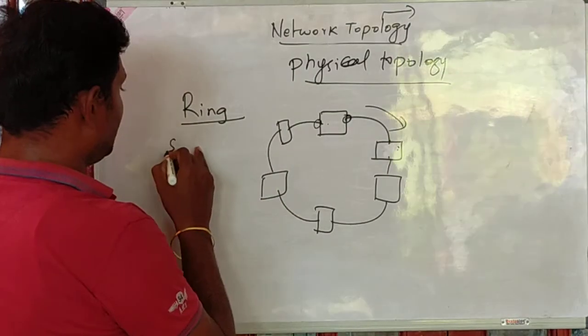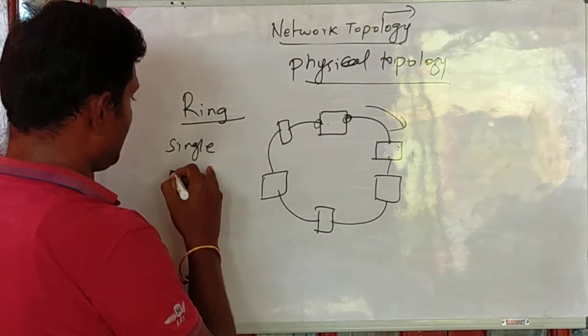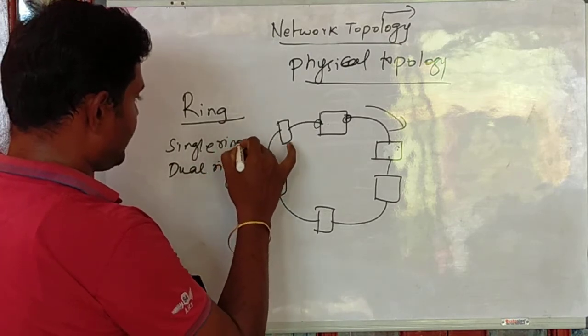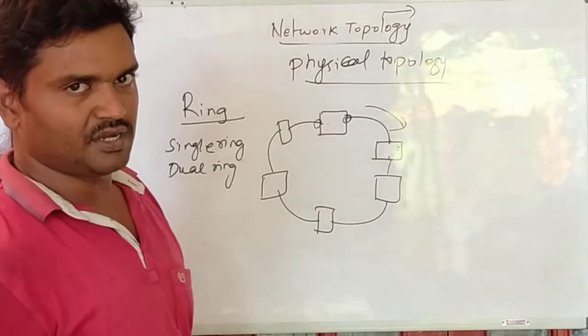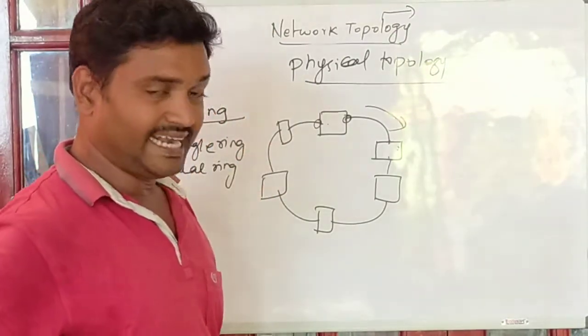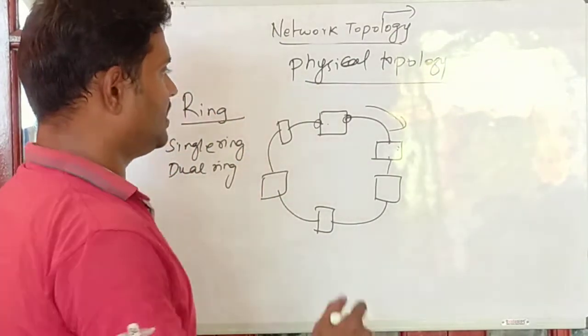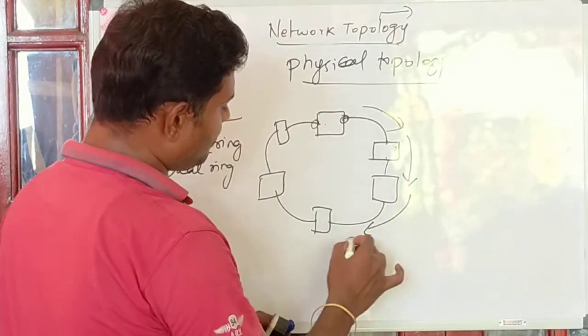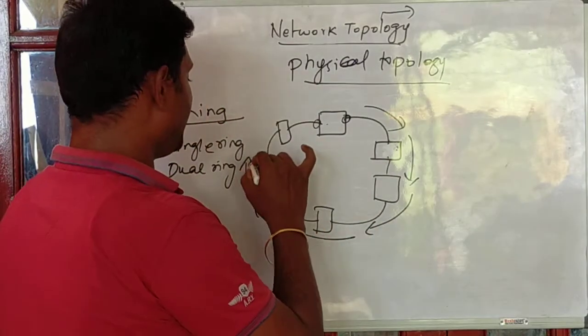One is single ring and the other is dual ring. This single and dual depends on the direction of connection. In a single ring, the direction of flow of data is only one direction.